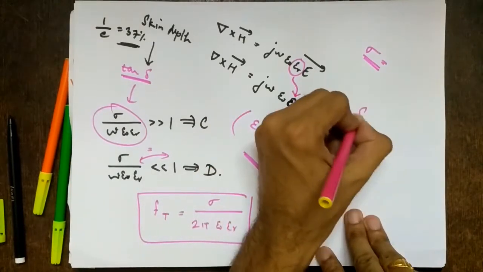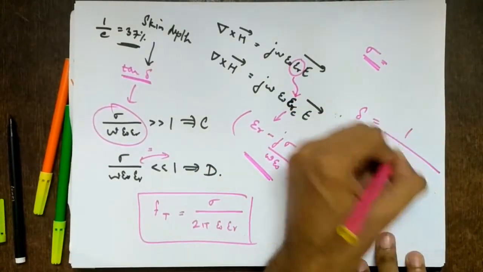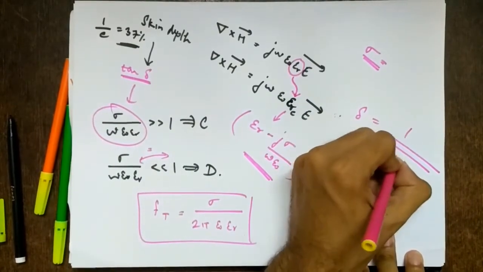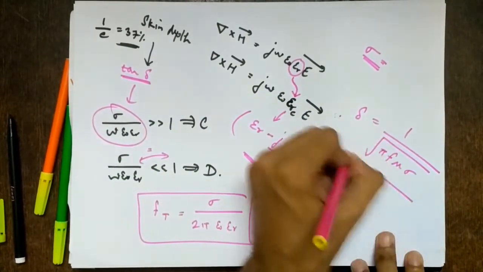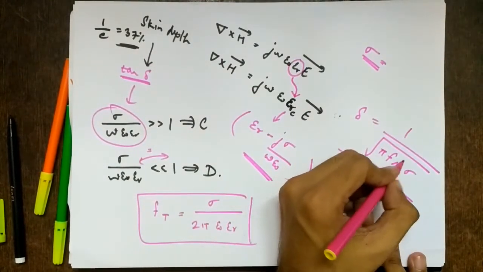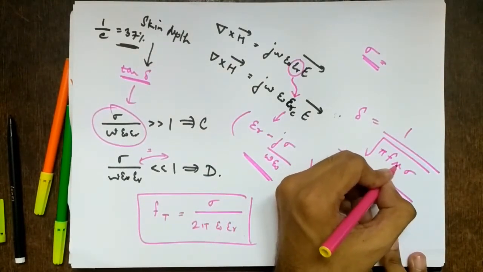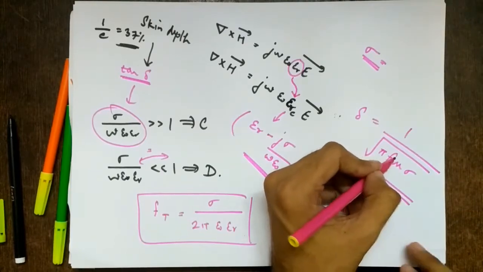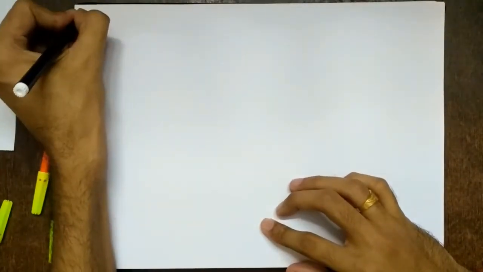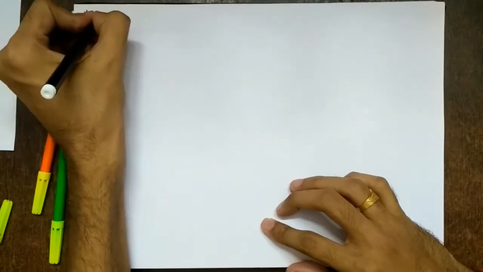And finally we saw the expression for skin depth. I said it is very important from the exam point of view. Along with its definition, it is 1 upon square root of pi f mu sigma, right? Remember, epsilon r or epsilon is not there. Usually we see mu with epsilon, but it is not here in this case, okay? So this is what we saw yesterday. A very small topic was remaining in conjunction with this. So let's see that.